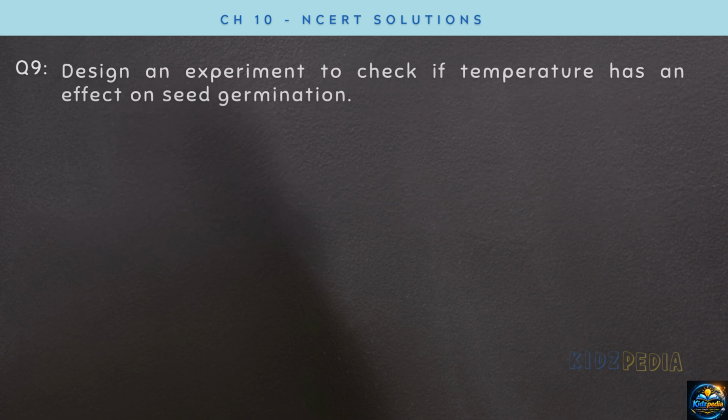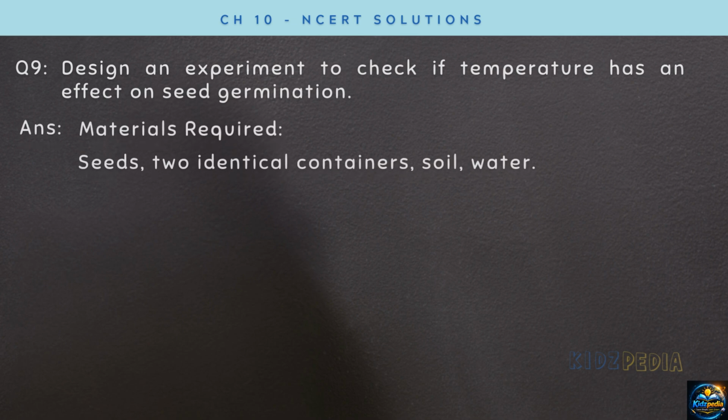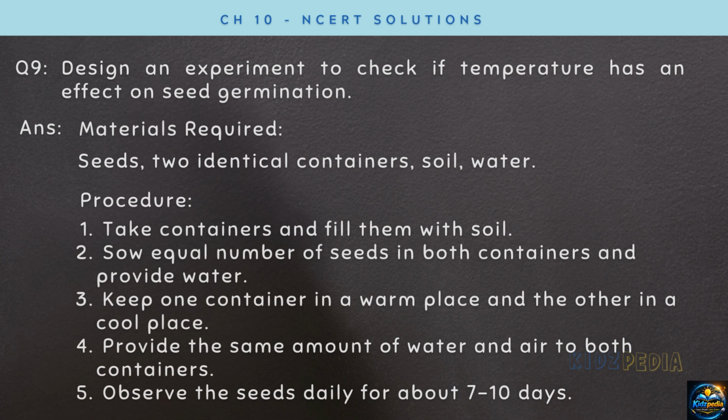Next question. Design an experiment to check if temperature has an effect on seed germination. So, we need seeds, 2 identical containers, soil and water. Take the containers and fill them with soil. Sow an equal number of seeds in both containers and water both containers equally.